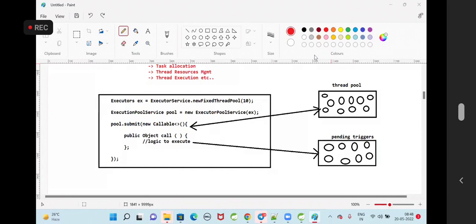Got my point? Do I need to deploy the code in production every day? Not required, because I'm not creating the threads manually. I am creating the threads by using a framework called the executors framework.